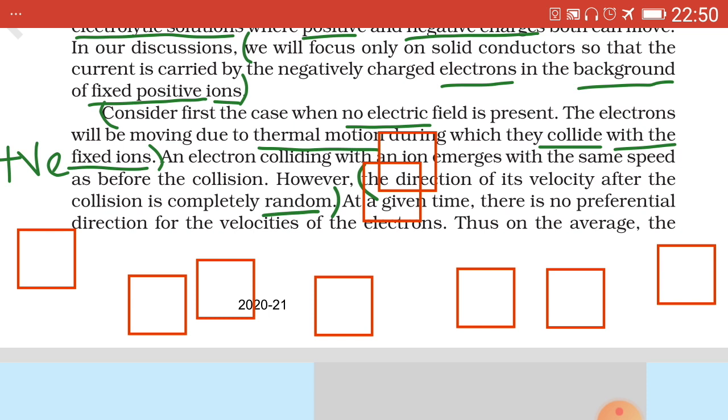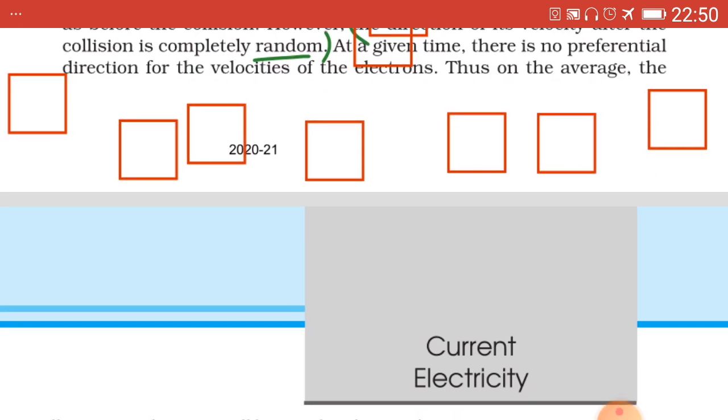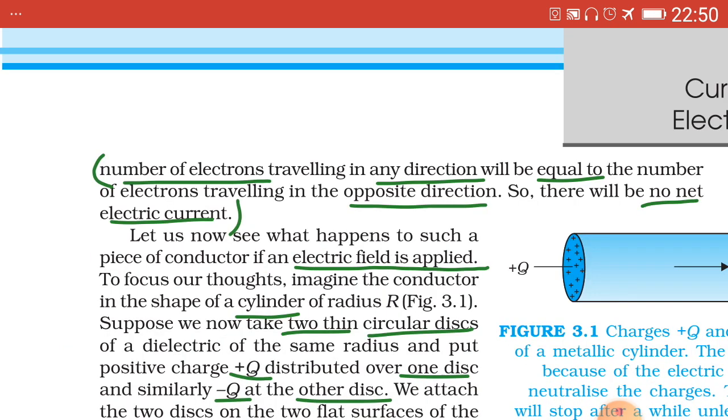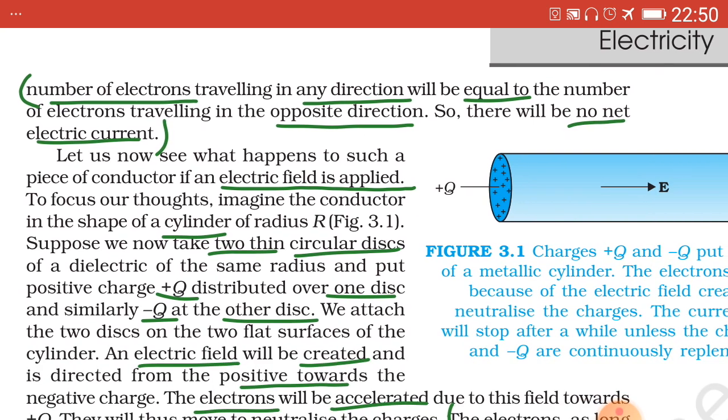That is, on average, the number of electrons traveling in any direction will be equal to the number of electrons traveling in the opposite direction. So there will be no electric current, no net electric current.